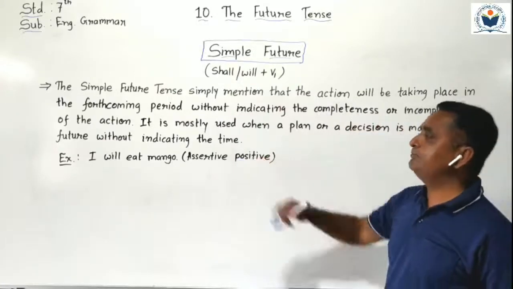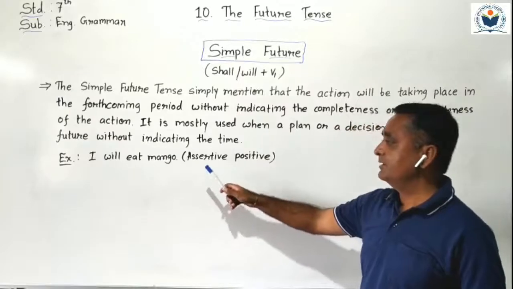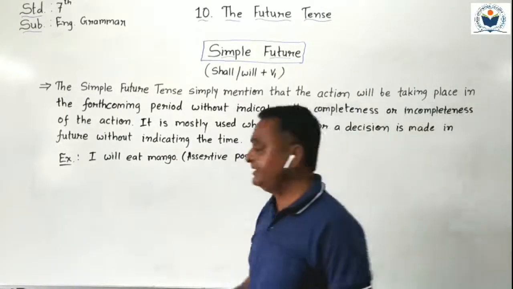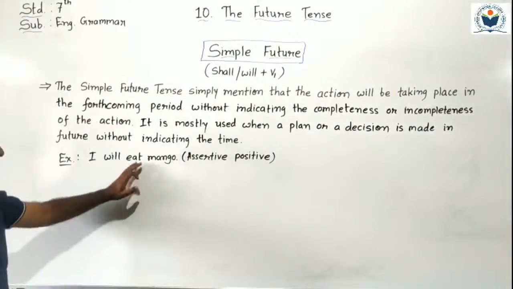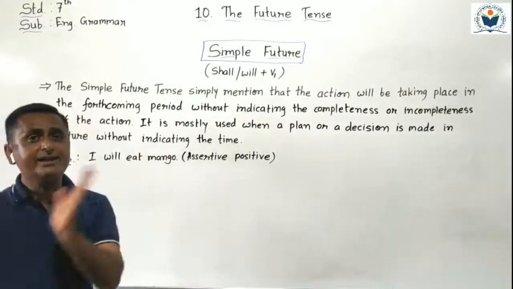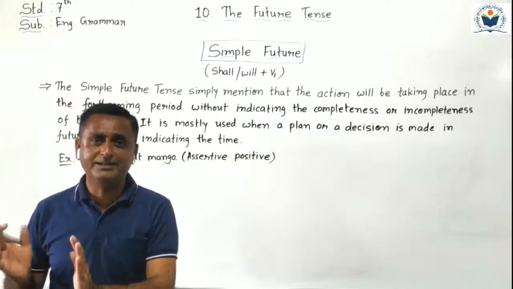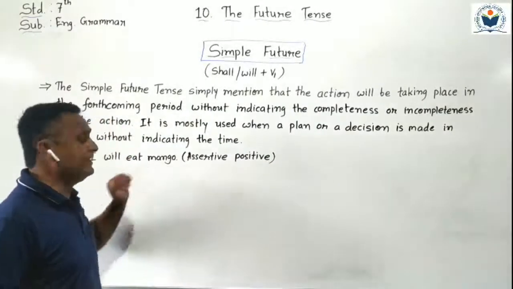Now, one example is given here. See, I will eat mango. It is written in assertive positive form. I will eat mango. Means in next time, means present after forthcoming time. Present time after present time. Forthcoming time. I will eat mango.